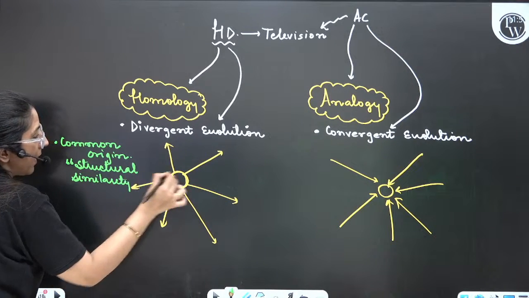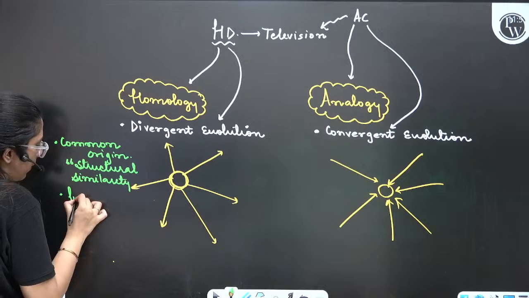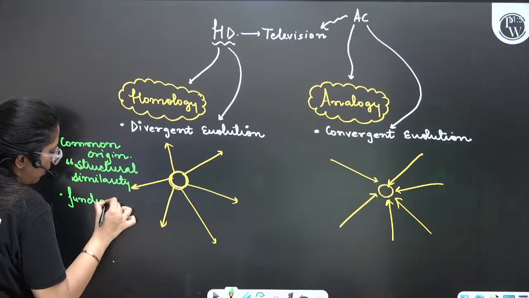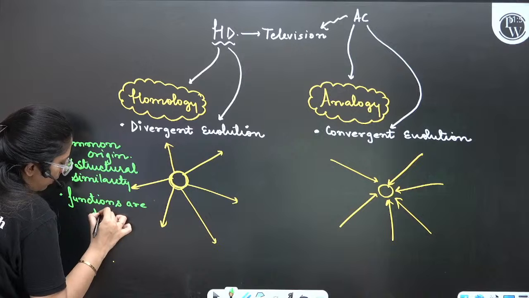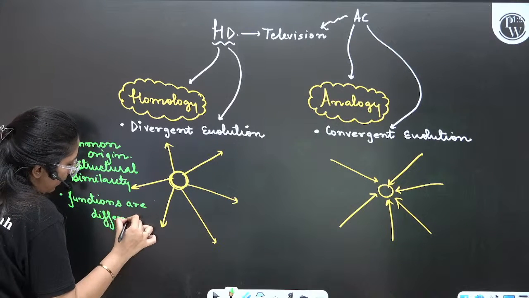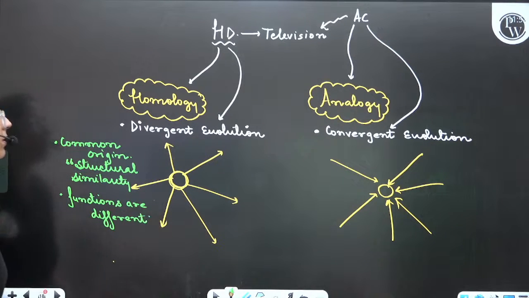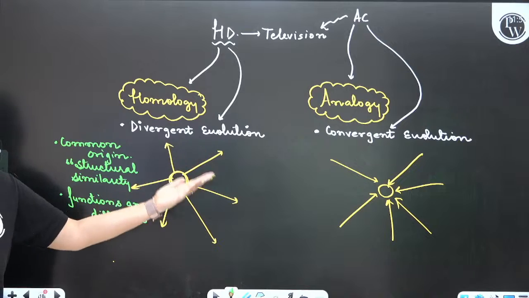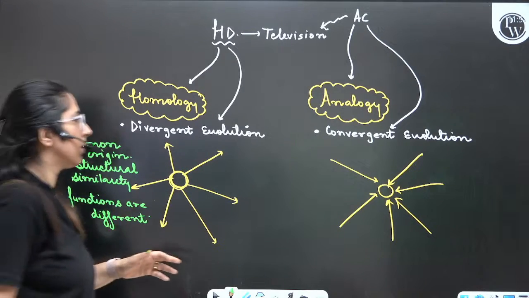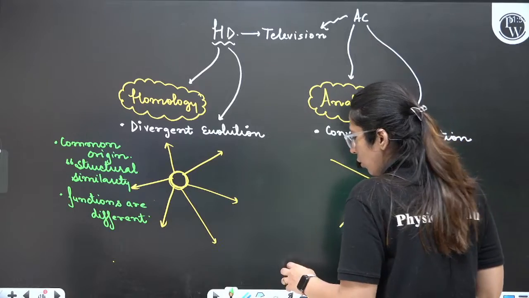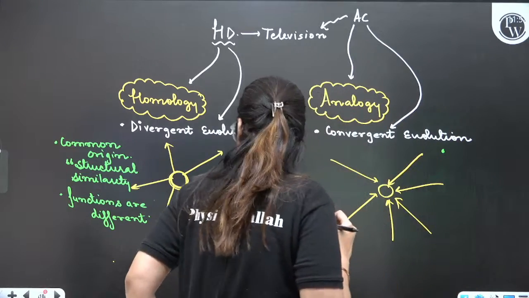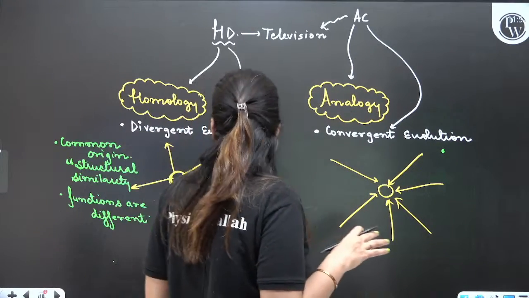But they are diverging, that means functions are different. Are you getting my point? Are you able to understand the concept? See, divergent, HDAC. Clear? Anyway you will be giving your exam in summers. So HD is like next level, and without AC we can't even survive today.